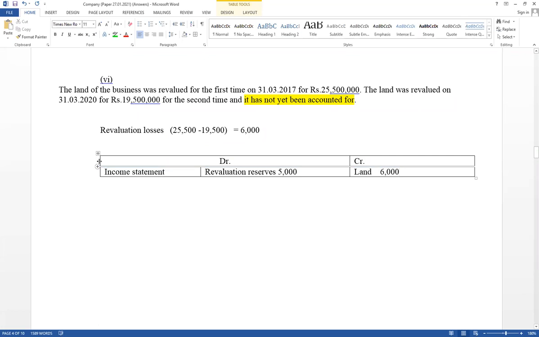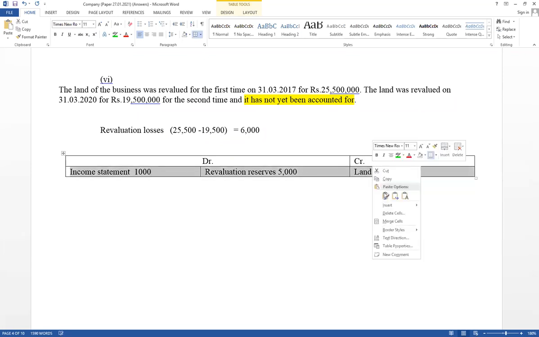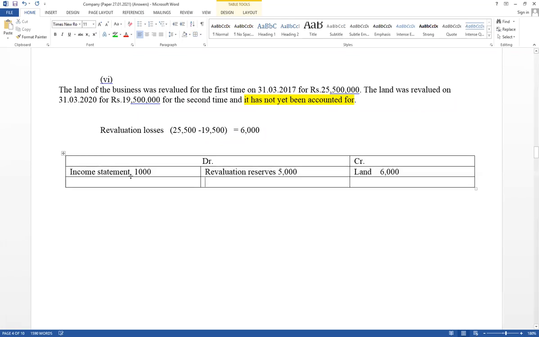But normally a loss should be recorded in the income statement. Profit and loss account should be debited normally. But there was a previous year surplus available. Therefore, the amount equal to the previous year surplus should be debited to the revaluation reserves account. The balance part should be debited to the income statement. Therefore, think about where we have to record. This year's loss equals 6,000. Under other expense, only 1,000 should be included, not 6,000.